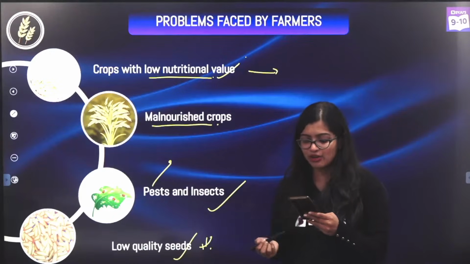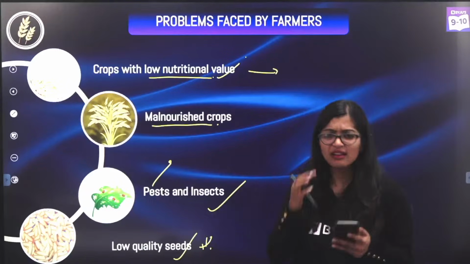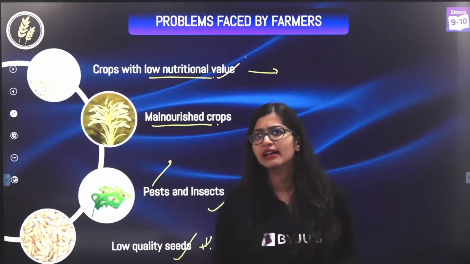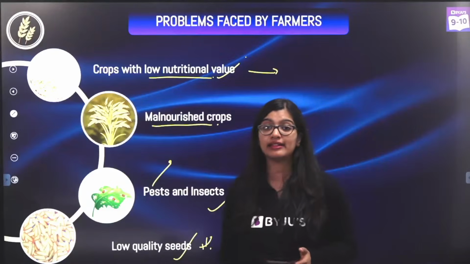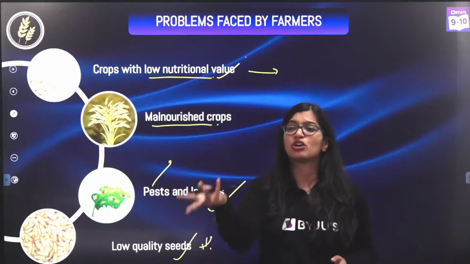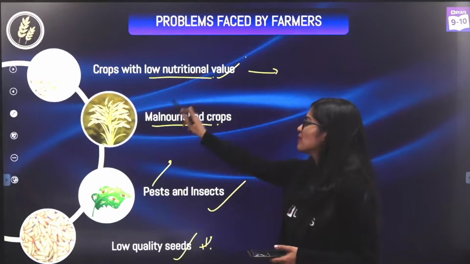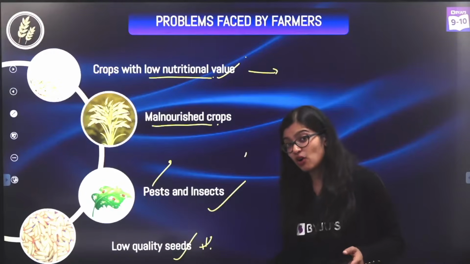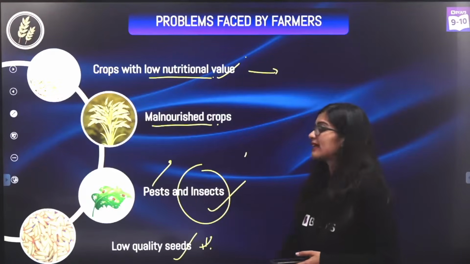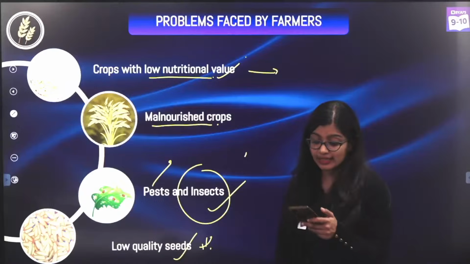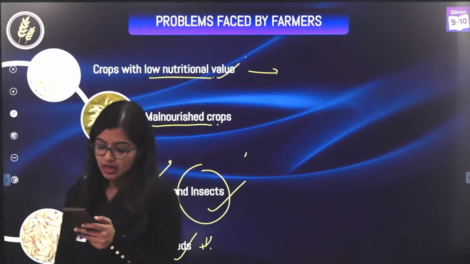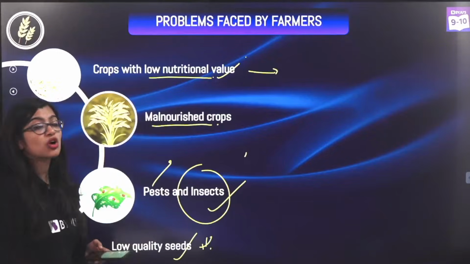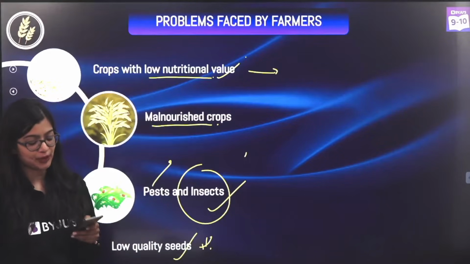No, you will not buy. You will be like, why should I buy this rice? I am not getting anything out of it. Now imagine if a farmer had 10 acres of land and got just very few crops out of it. Some of the crops are malnourished, he is at a loss. Sometimes they are getting attacked by pests and insects, he is at a loss again. So this is very tough to understand. That is why we need to focus on improving crop variety.